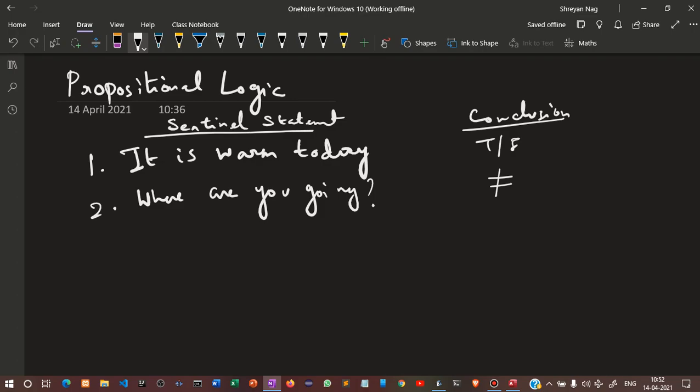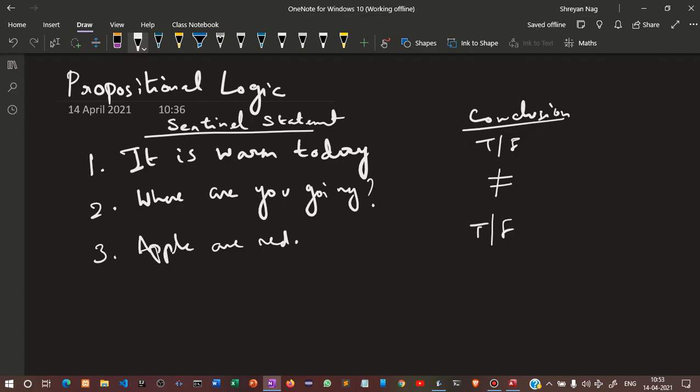Then we can say, what is your name? Again, it is either you say your name or not. So it is not a true or false statement, right? Apples are red. We can say that an apple is either red or green, right? So it is again true or false. So these are called propositional statements.